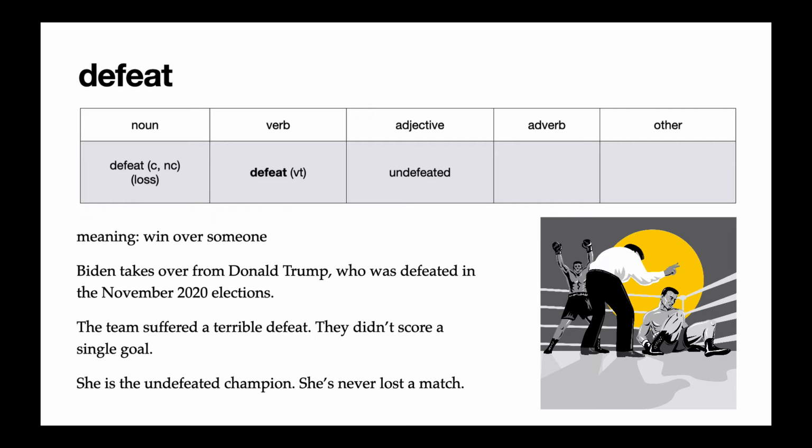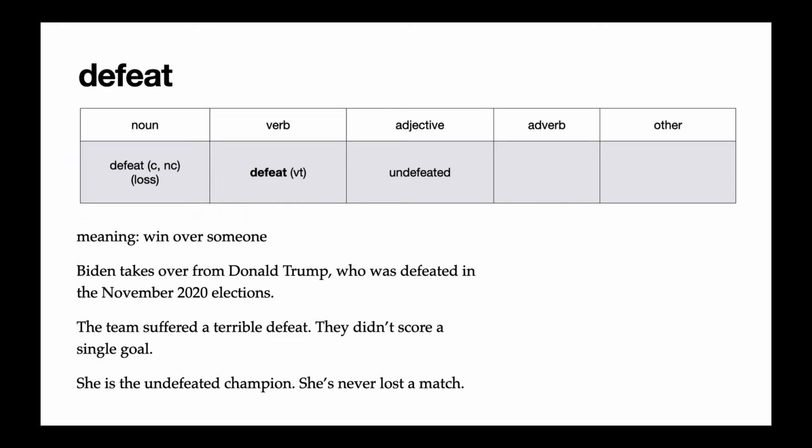In the reading, we said, Biden takes over from Donald Trump, who was defeated in the November 2020 elections. In this sentence, defeat is used in the passive form. Trump was defeated by Biden. The active form would read, Biden defeated Trump.